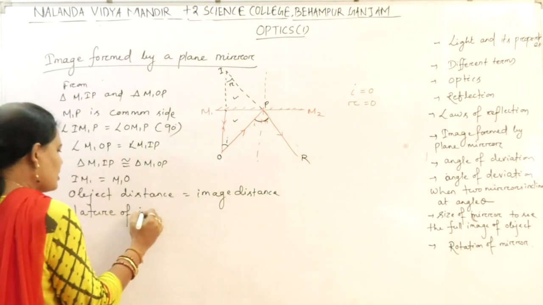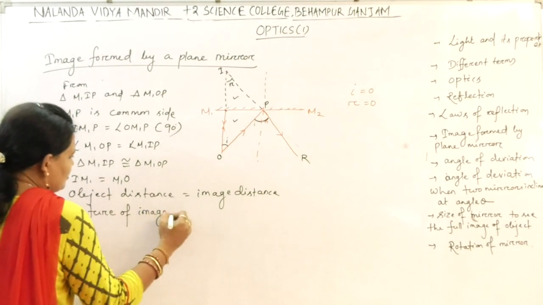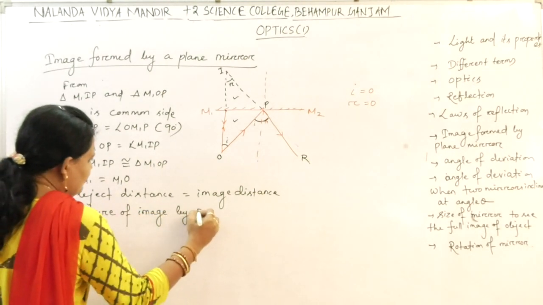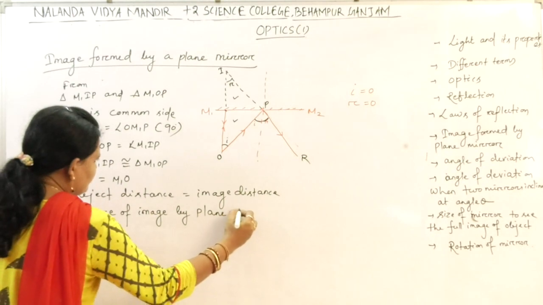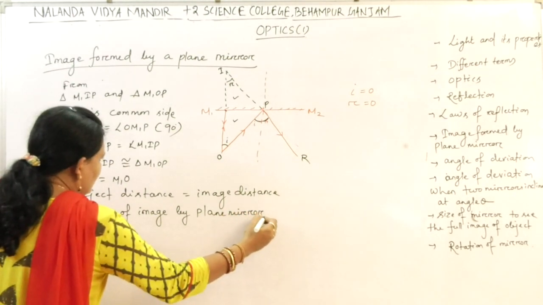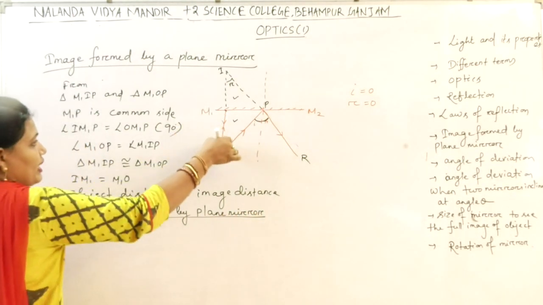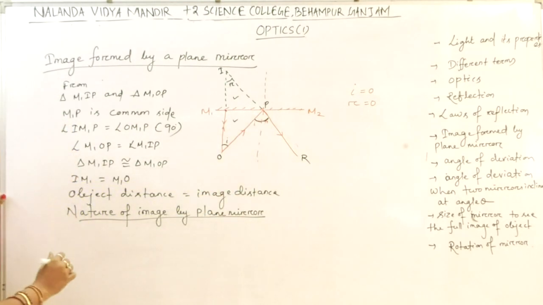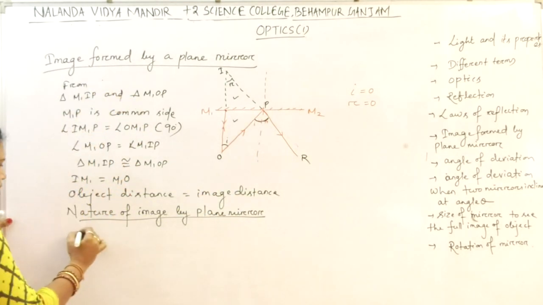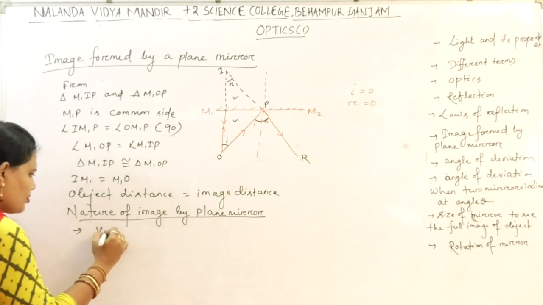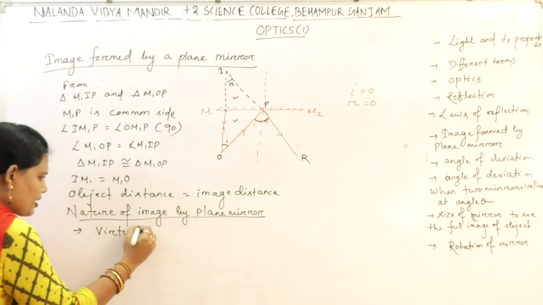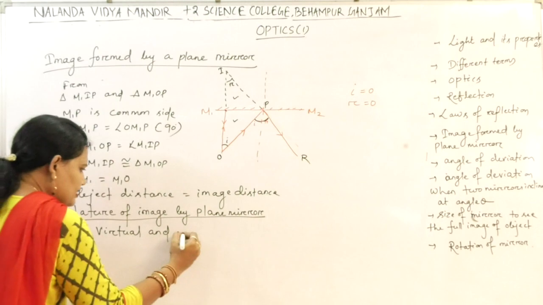Okay. So what is the nature of the image formed by a plane mirror? The reflected rays are not meeting at a point, they appear to meet. So first, the image is virtual and erect.